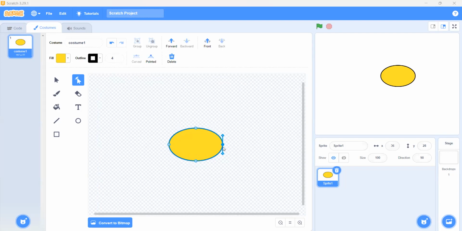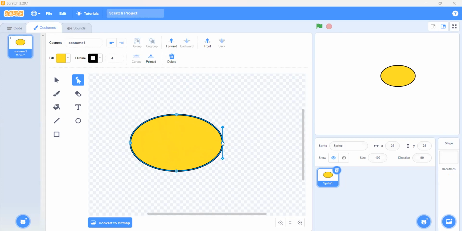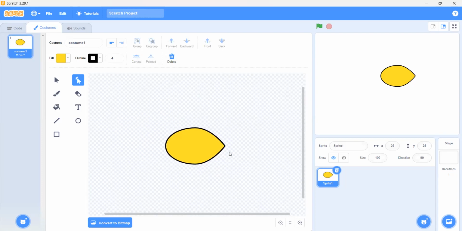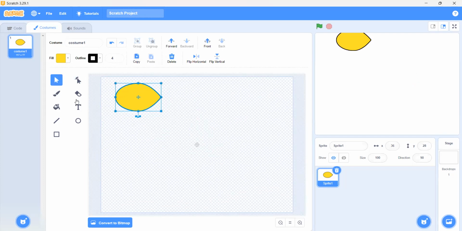By clicking that pointed one that looks like a triangle on the upper side. Yes, we need to make this oval pointed at this point. So we will click on this point first. Then can you see this pointed tool here? Yes. We will click on this and now you can see it's pointed. Okay. And now we have to put it here. And now this is a fur. Is it okay or not? It is okay, but it should be a little small.